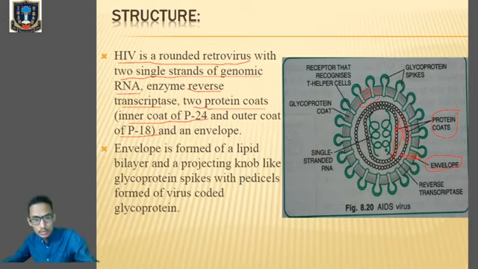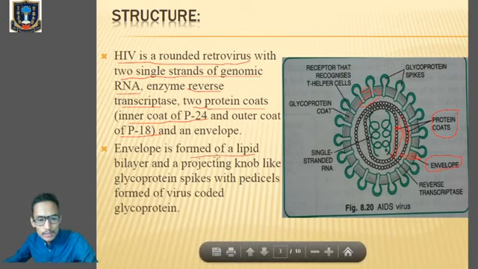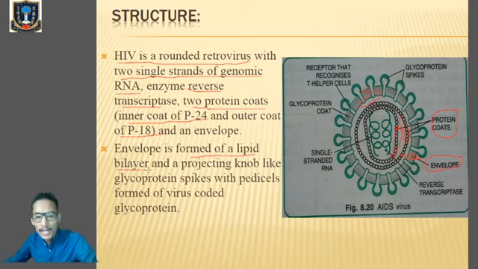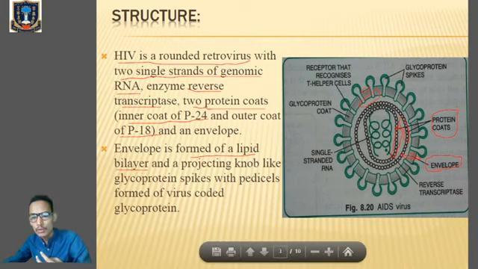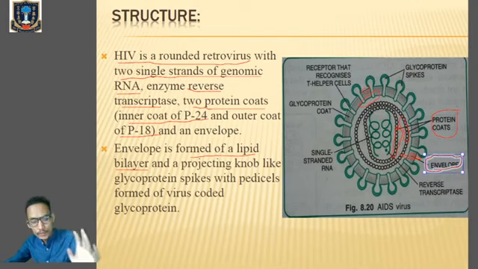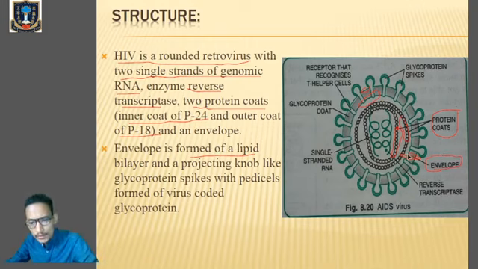Clear? So the envelope is formed of a lipid bilayer. Bilayer means two layers, so the envelope is composed of two layers and is mainly composed of lipids. This is the inner lipid layer and this is the outermost lipid layer.